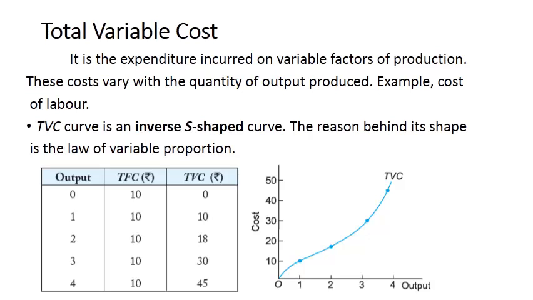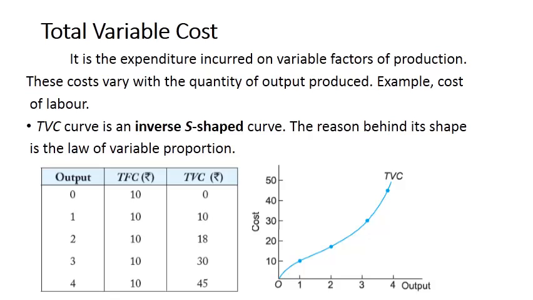So you can see total variable cost increases from 10 to 18, from 18 to 30, and from 30 to 45. For the first unit, variable cost is 10. For the second unit there is an increase of 8. For the third unit it is 30 minus 18, that is 12, and for the fourth unit it is 15. So initially total variable cost is increasing at a decreasing rate up to the second unit of output, and beyond the second unit it is increasing at an increasing rate.